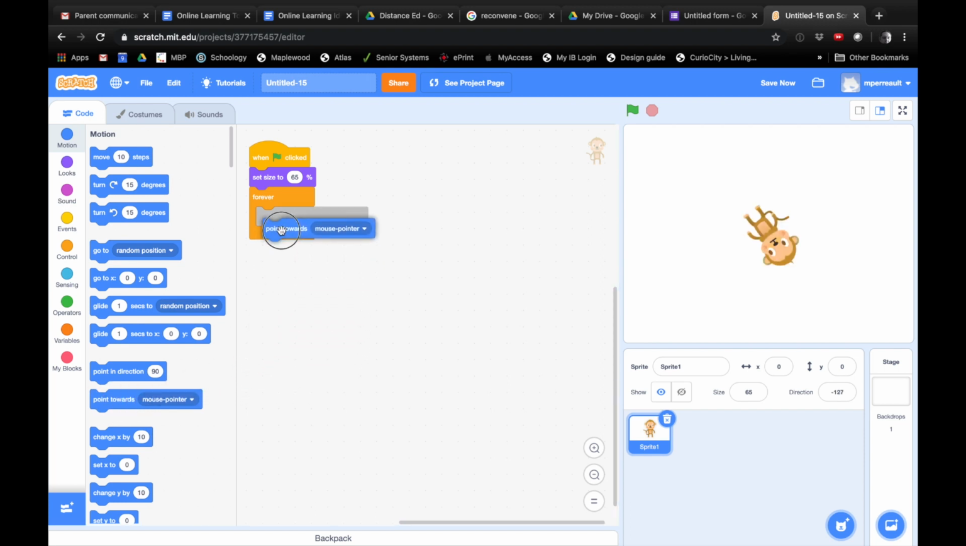You can see the mouth of the forever loop gets bigger. It kind of opens up like it's eating all the things inside. Because when a forever loop runs, it does everything that's in there and then goes back to the top and runs them all again. So the first thing it does is it points towards our mouse pointer.